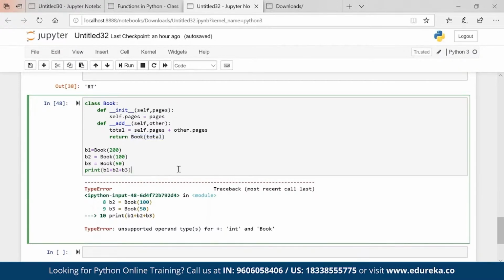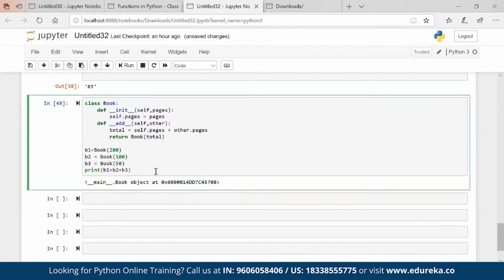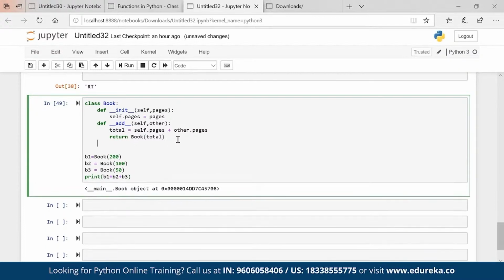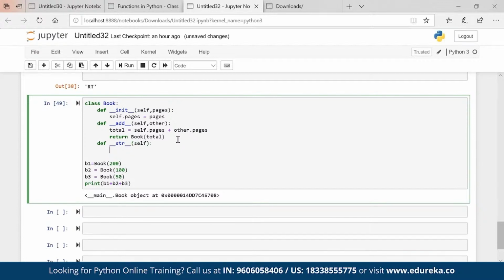Okay, and now if I execute, obviously we have to convert to a string as well because we are adding two books, right? So if you want the output, it should be def str, which is again a magic method, self. These are like constants, this cannot be changed, right? This is what you have to pass. Print str self dot pages.